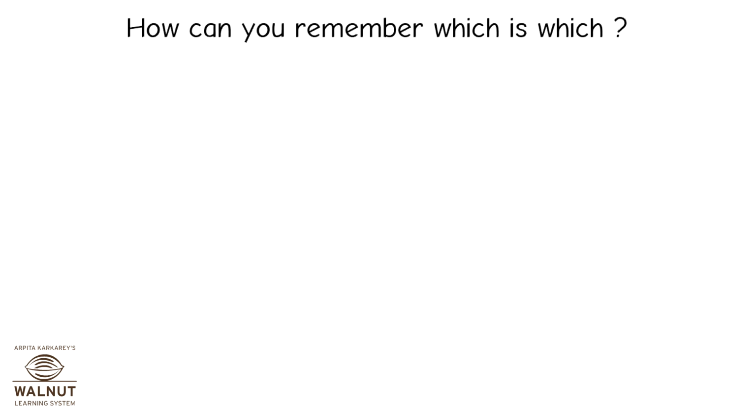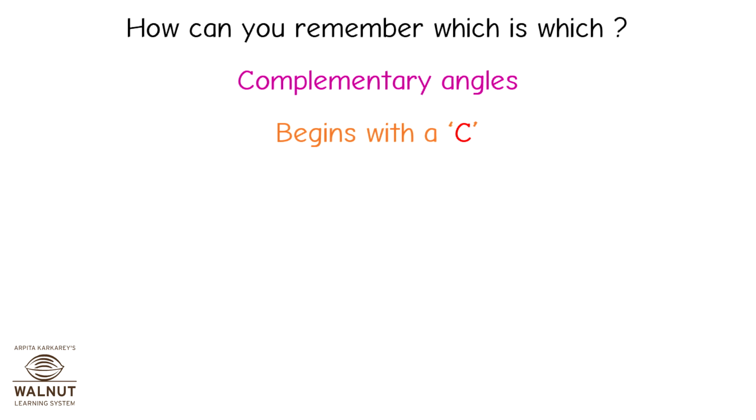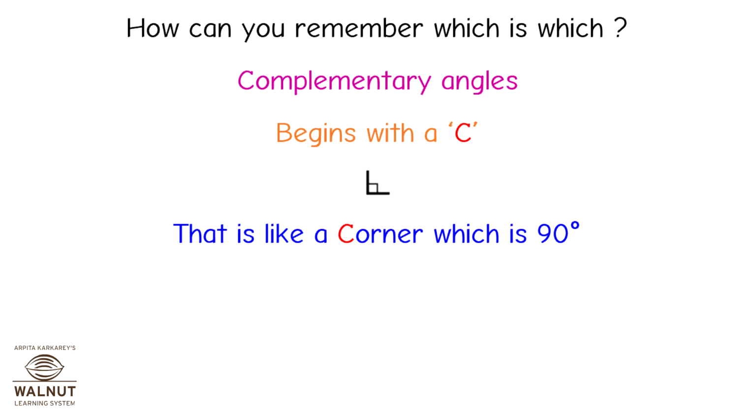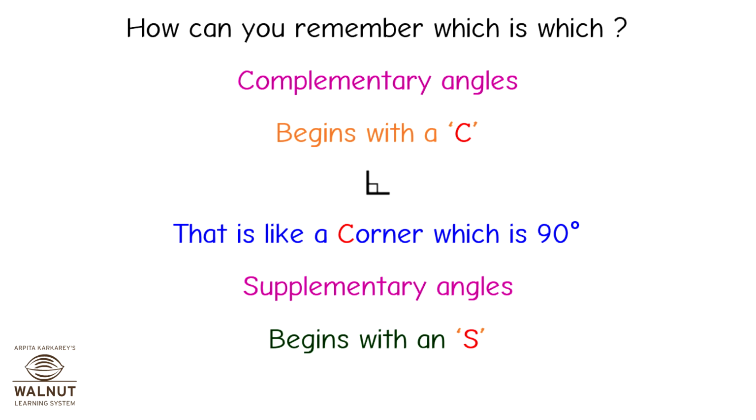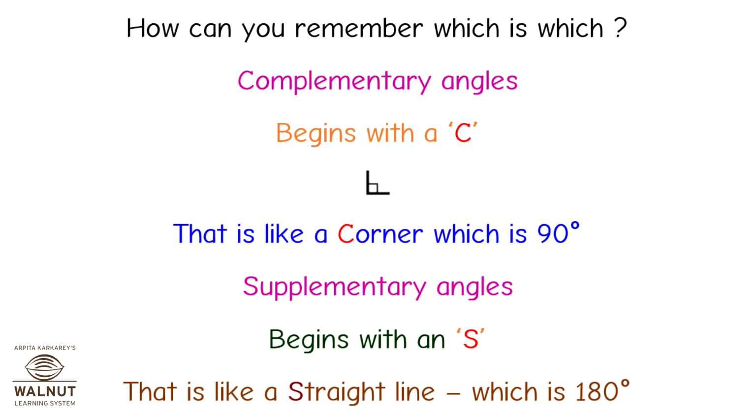How can you remember which is which? Complementary angle begins with a C. That is like a corner which is 90 degrees. Supplementary angles begin with an S. That is like a straight line which is 180 degrees.